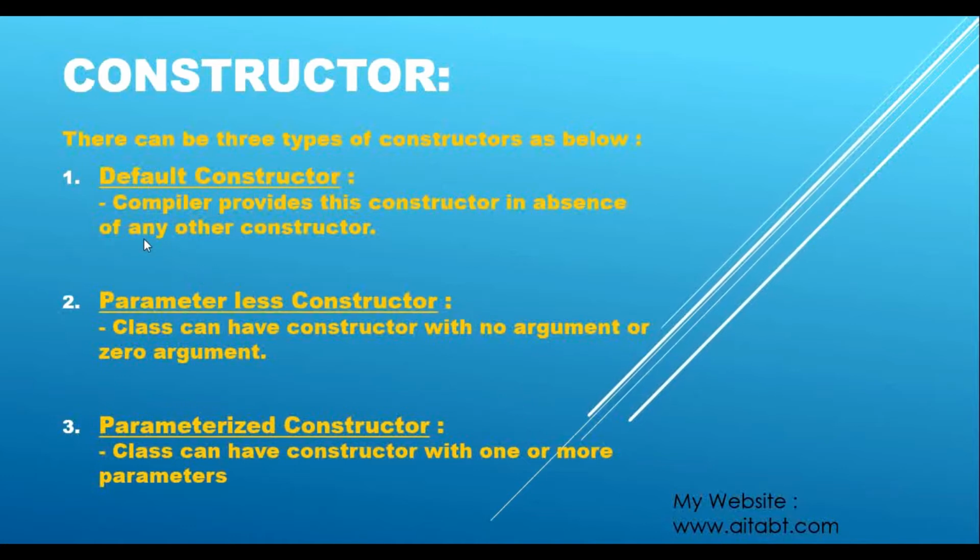As you can read here, the default constructor is provided by the compiler in the absence of any other constructor. For the parameterless constructor, a class can have a constructor with no arguments, or zero arguments. And third, the parameterized constructor: a class can have a constructor with one or more parameters. I will show you all these things in action, so don't worry.